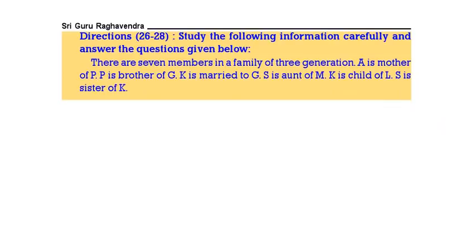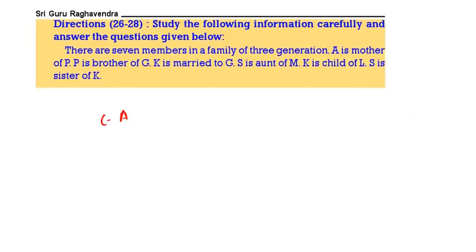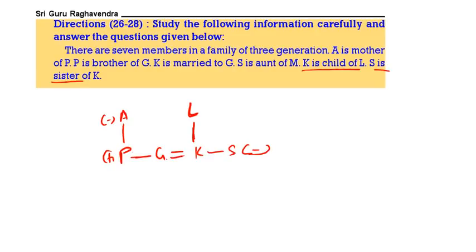This is related to blood relation. There are 7 members in the family. First of all, A is the mother of P. P is the brother of G. K is married to G. K is the child of L. S is the sister of K. S is the aunt of M. This is the information we got.